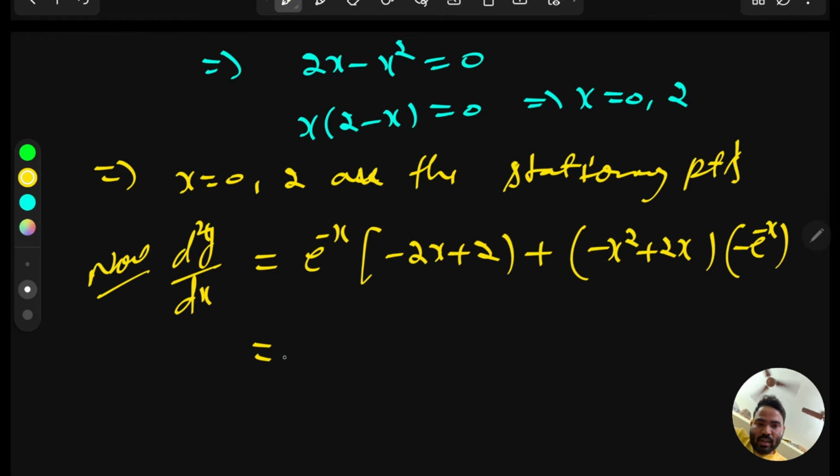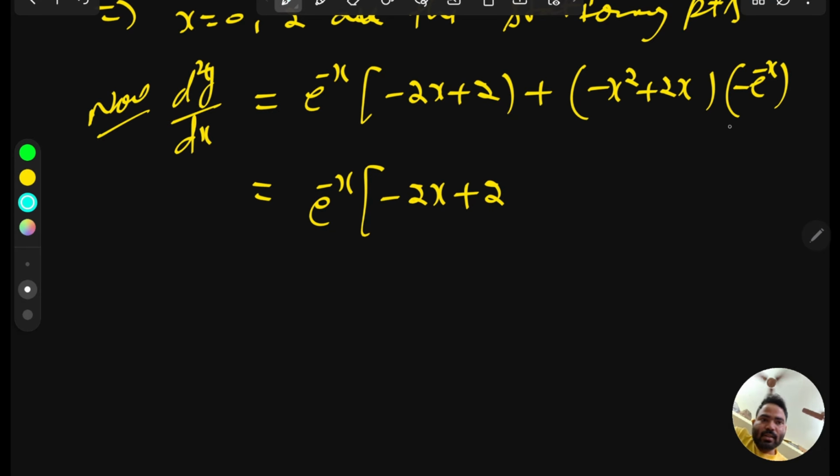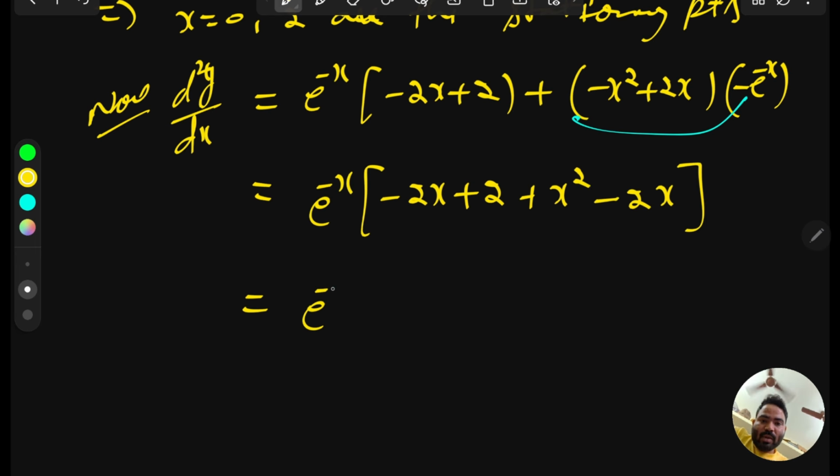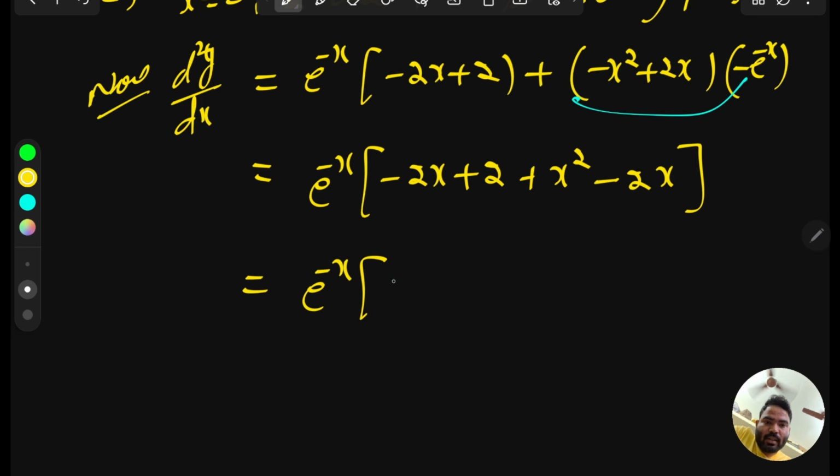Now again take e to the power minus x common, and from here you will get 2x minus 2, and multiplying the minus inside, you get plus x square minus 2x. So we get e to the power minus x times (x square minus 4x plus 2). This is the double derivative.